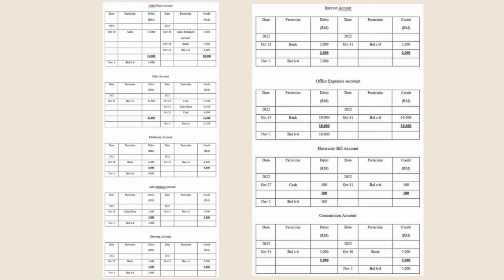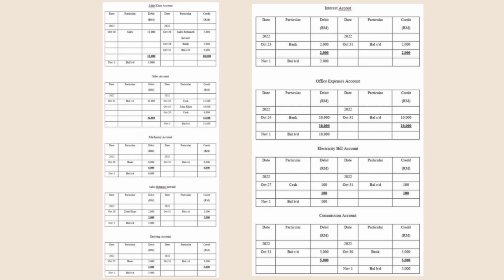For the machinery account, on October 19, bank 6,000 and the balance on October 31, 6,000. Total for debit and credit will be 6,000. For sales return inward, on October 20, Zahir Khan 2,000 and the balance on October 31, 2,000. The total for debit and credit will be 2,000.